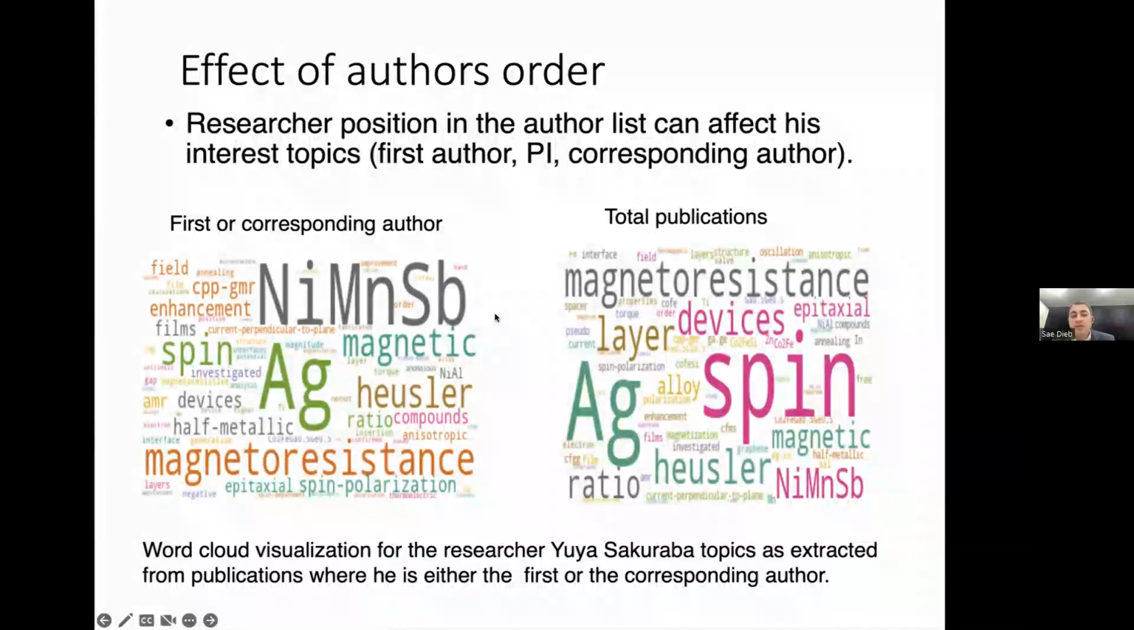So there's still some difference. It depends on the researcher himself or herself whether this difference might be significant or not, but still there is a difference depending on his position in the authorship of the paper. Okay, that's the first thing we did.